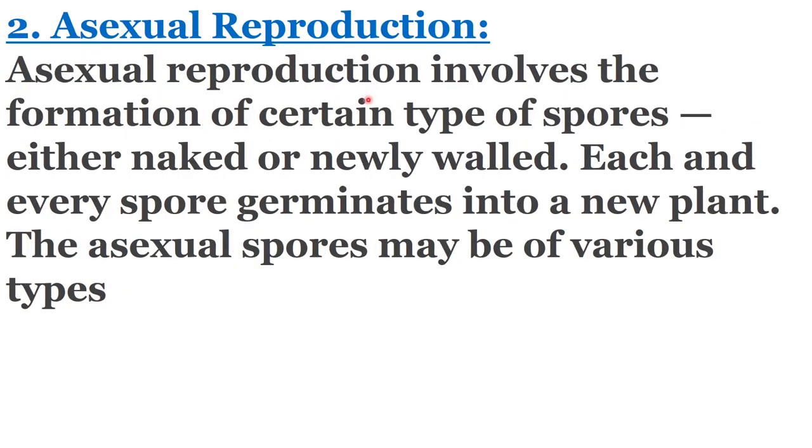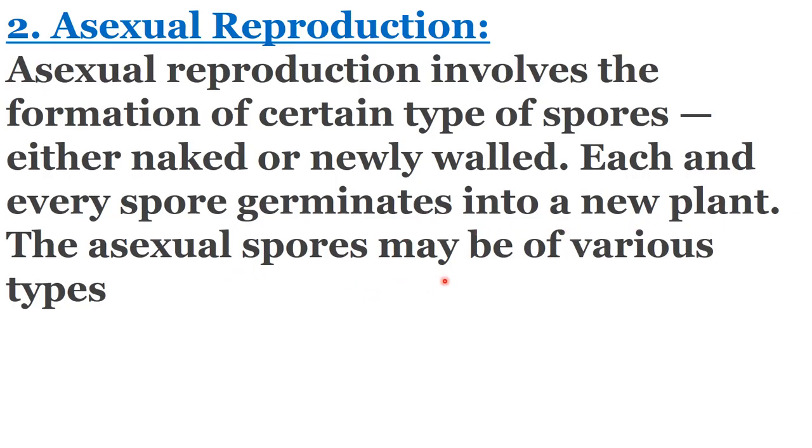Then asexual reproduction involves the formation of certain type of spores. These spores can be naked, or these can be surrounded by walls. Now each and every spore germinates to form a new algae.